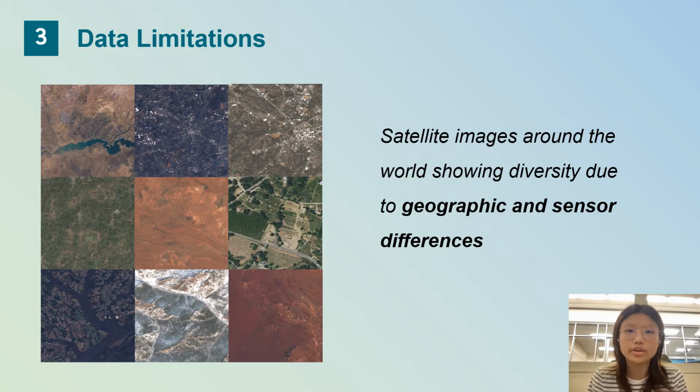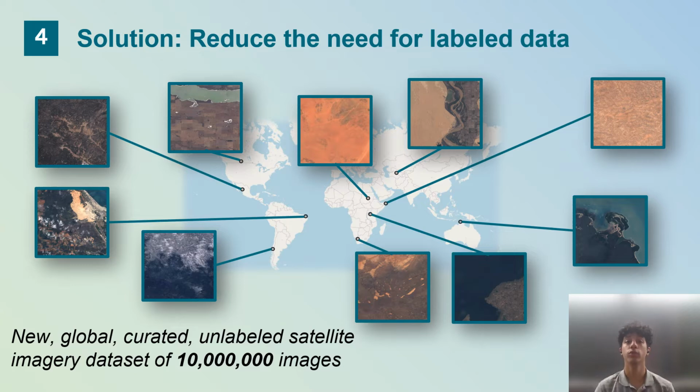However, limitations still exist. Due to the diversity of the various tasks, we need to separately train accurate supervised learning models using large, labeled, and expensive-to-acquire data. Yet even with those expensive labeled data, these trained models still fail to generalize well due to large geographic and sensor differences. We overcome this need for labeled data by training a self-supervised model on a large, unlabeled satellite imagery dataset.